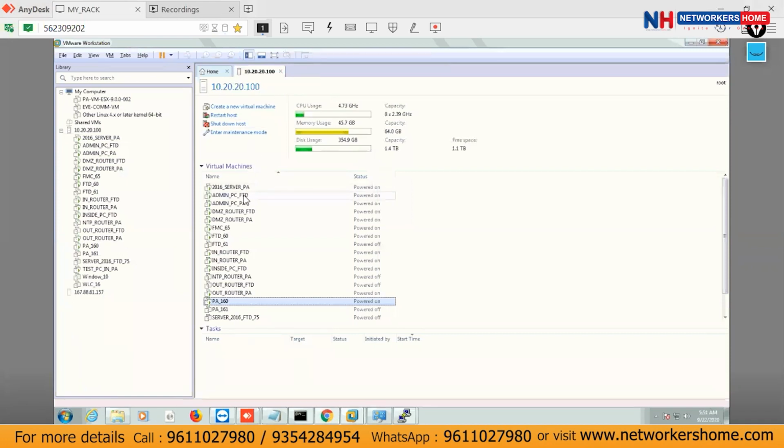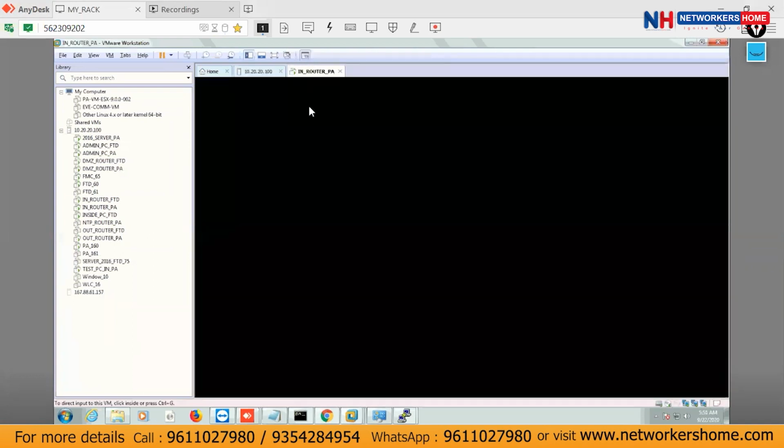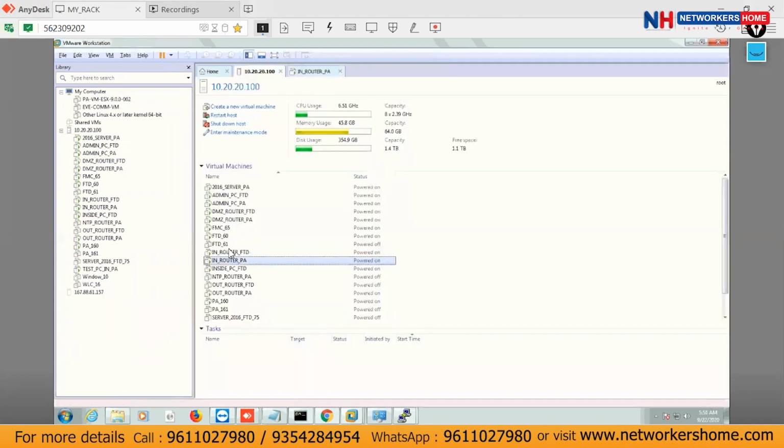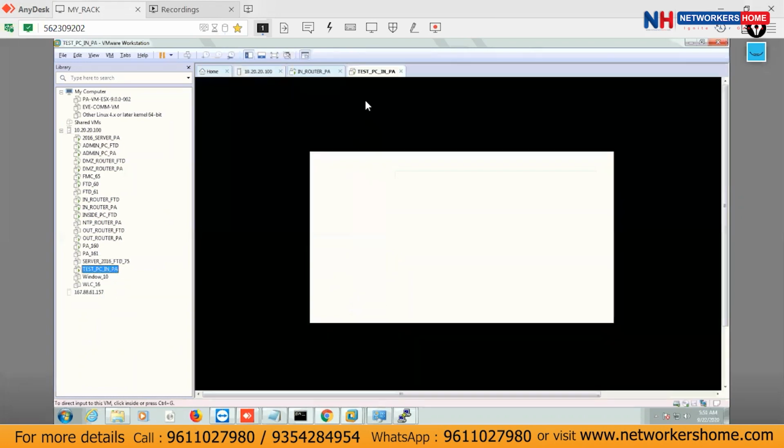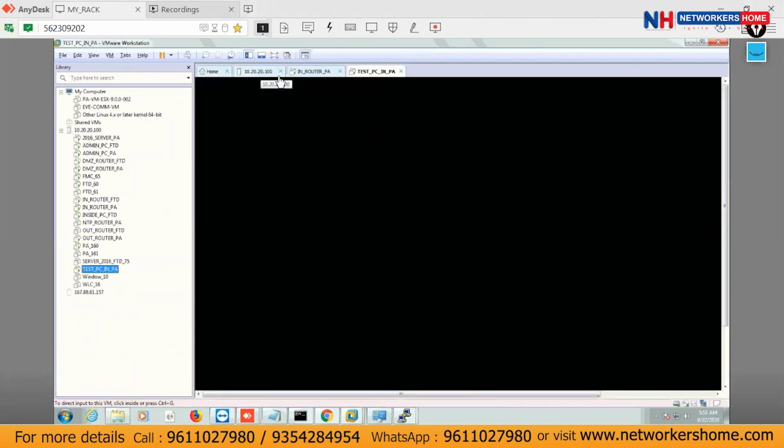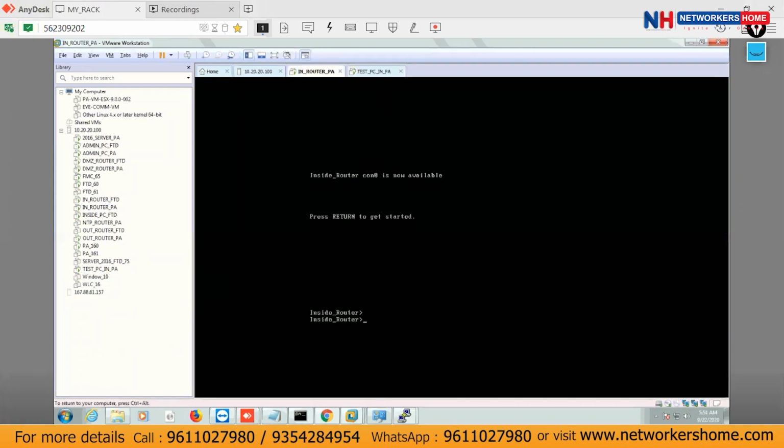Now I need the inside router and Palo Alto devices, and then the inside test PC also. Only these two devices are required right now.